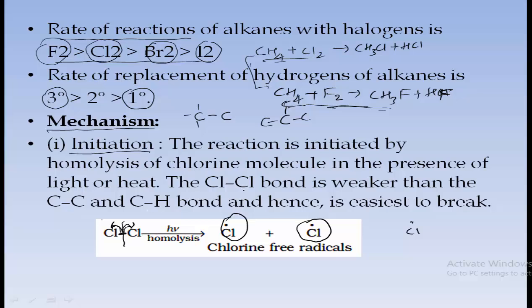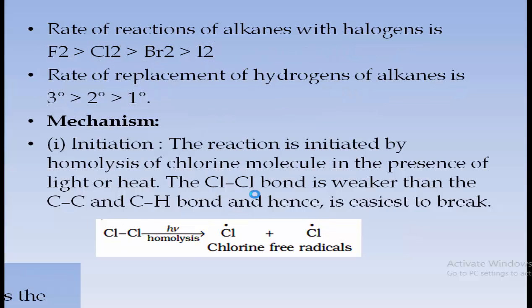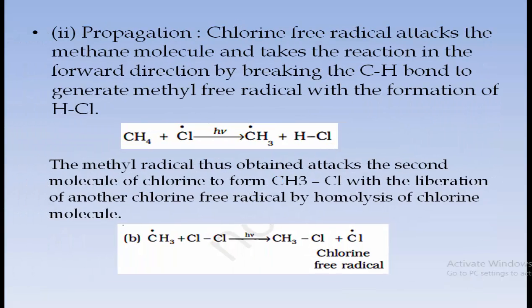Here the Cl-Cl bond is weaker than carbon-carbon and carbon-hydrogen bonds. Hence it will easily break in the presence of light or heat. So this is how the initiation takes place. Now the second step is propagation. Now chlorine free radicals are formed. That chlorine free radical gets attached to the methane molecule.